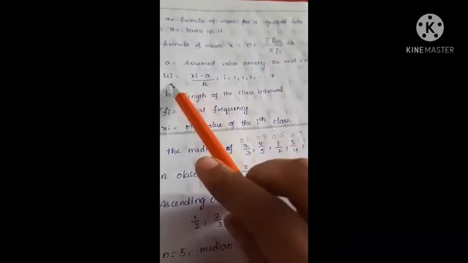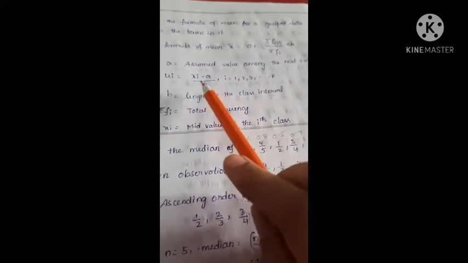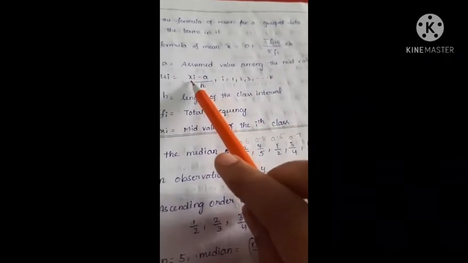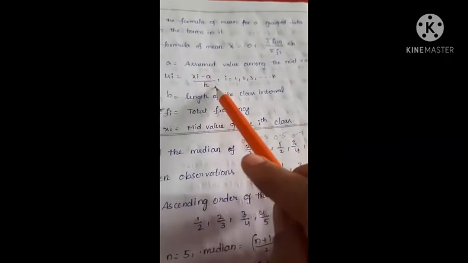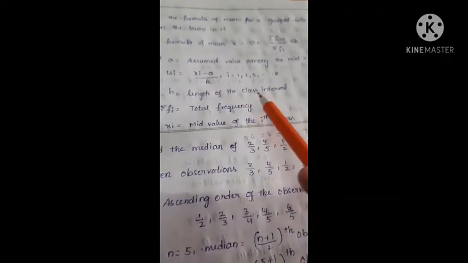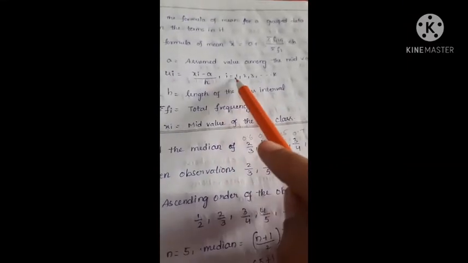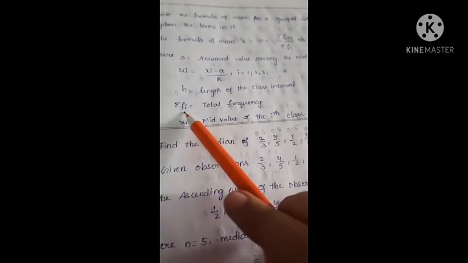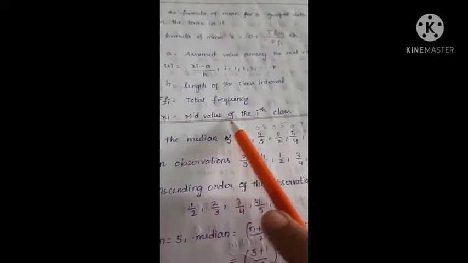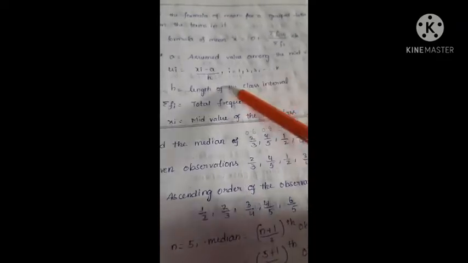Next, Ui. Ui means xi minus a by h. Xi values we get from the class intervals. A means the assumed value. h means the length of the class interval, the difference between the upper limit and lower limit. Next, sigma Fi means the sum of the frequencies: F1 plus F2 and so on, the total frequencies. And xi means the mid value of the ith class.